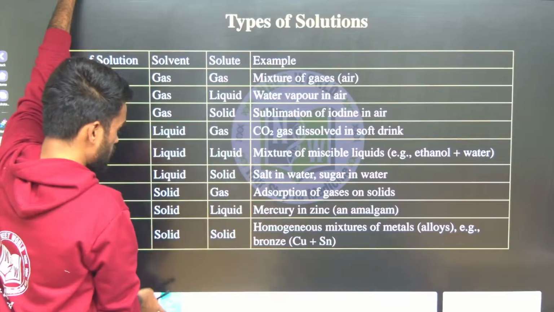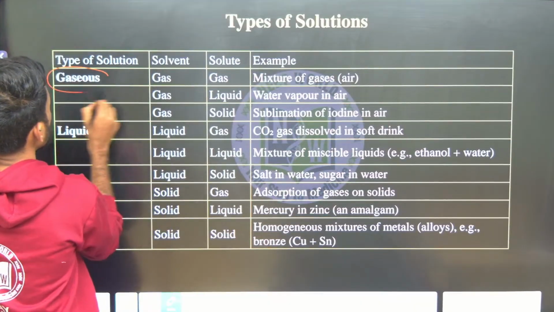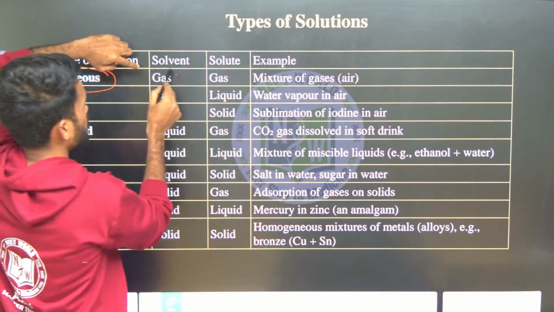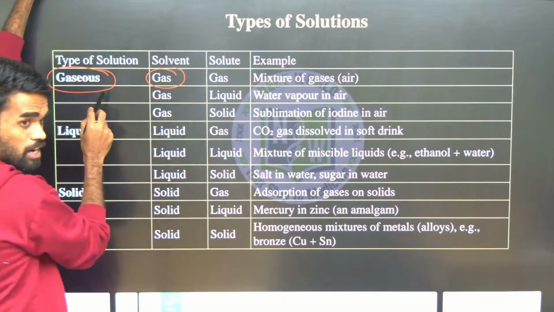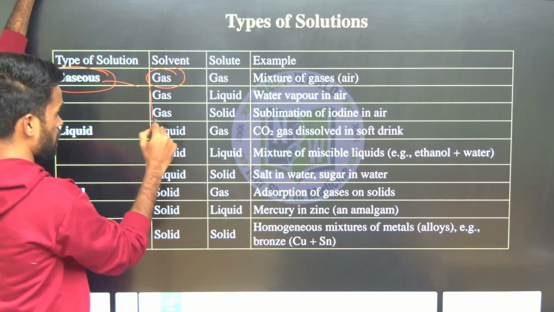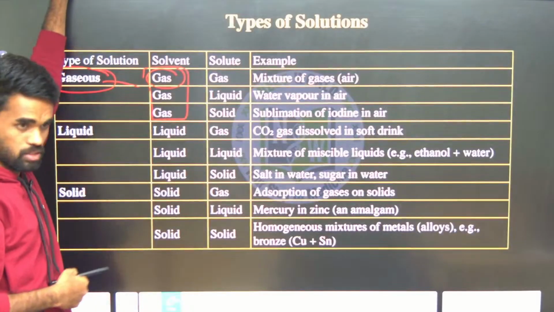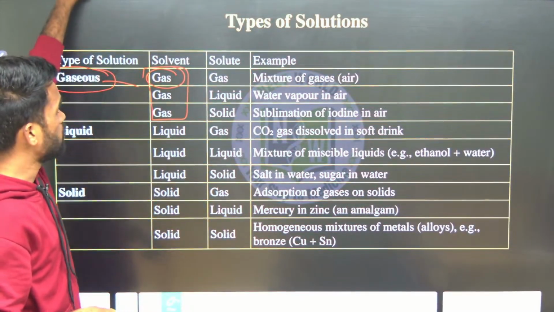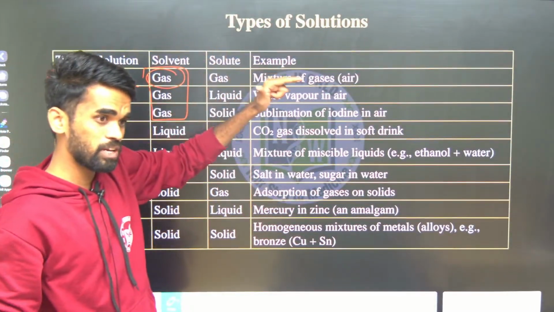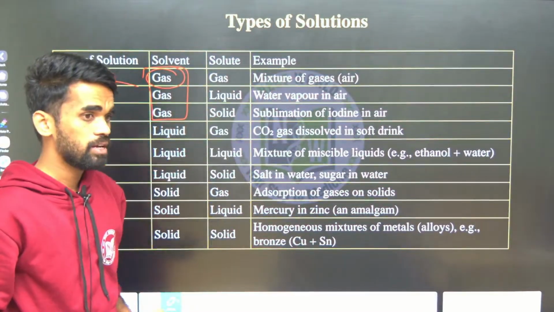Right now, what are the examples we have? For a gaseous solution, in order to make a gaseous solution, the solvent must be gas. We can fix it as gas. Now the solute can be a gas, a liquid, or a solid. Now what is the example?